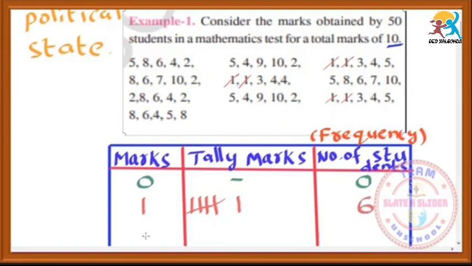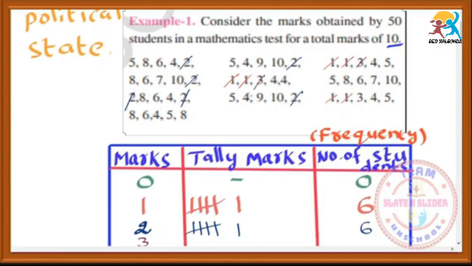And take the next mark, that is 2. How many students got 2 marks? Just count. 1, 2, 3, 4, 5, 6. 6 students. So draw 1, 2, 3, 4, and after that draw a diagonal line and the next one. That's value 6. And take the next one, that is 3. How many students got 3 marks? Just count. Like this you have to count all the marks up to 10 marks.